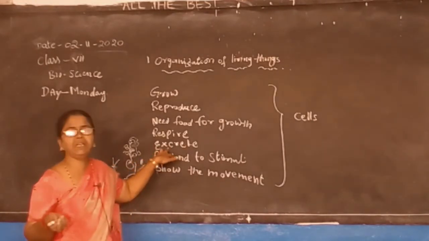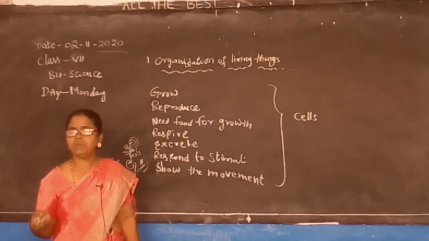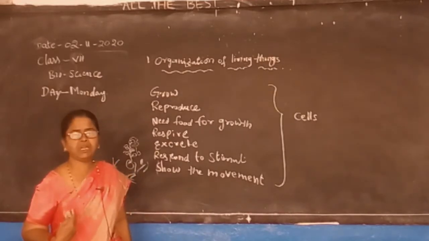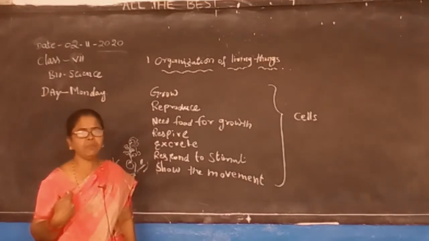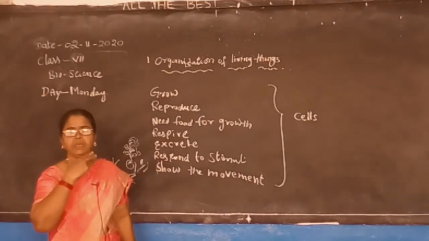And excrete. Excrete means removing whatever waste product is present in our body. Suppose water is there. After we drink the water, it reaches the body, and it will be impure.